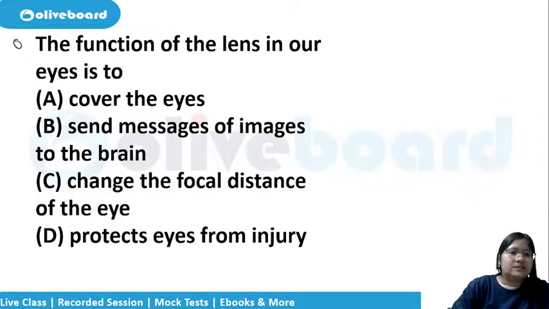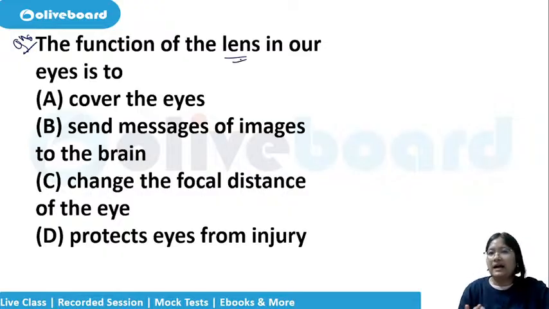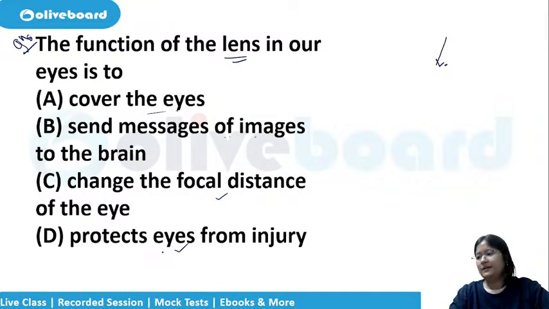Now let us look at this question. We all know the function of the lens in the eye is to direct the light to the retina so that the object is visible. So with that in mind, let us read the question. The function of the lens in our eyes is to cover the eyes, that is eyelid, send message of images to the brain, optic nerve, change the focal distance of the eye, or protect eyes from injury. What will be the answer?